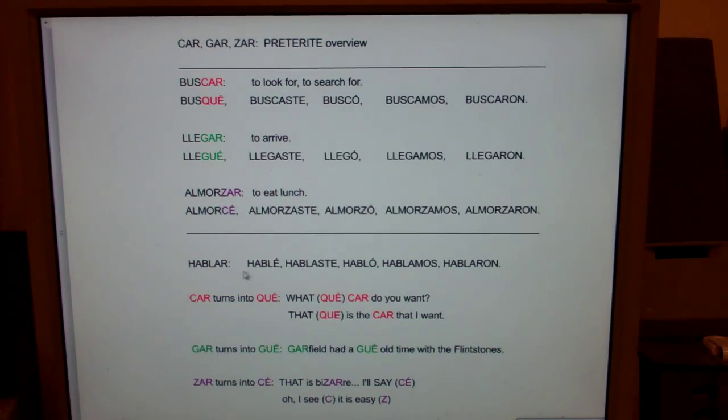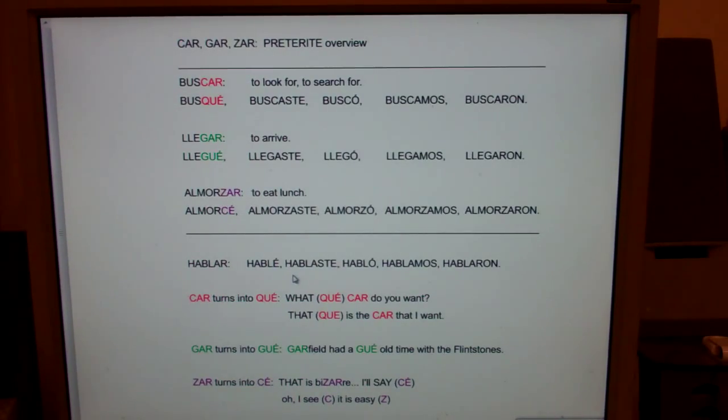Now, they're very, very similar to regular AR preterite verbs. Let's take a look at an AR verb that's regular. Hablé, hablaste, habló, hablamos, hablaron. Now, you're very comfortable with that. Hablar in the preterite. I spoke, you spoke, he spoke, we spoke, they spoke. And notice, the yo form ends with an E, and the he form ends with an O.